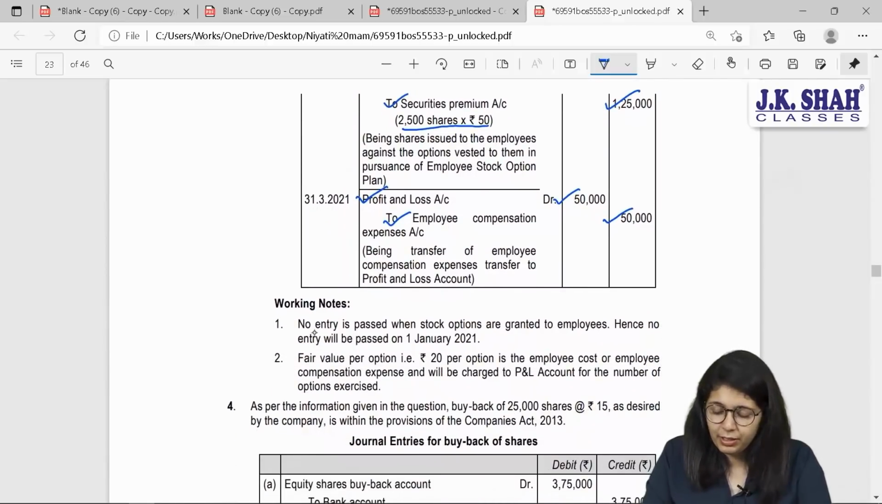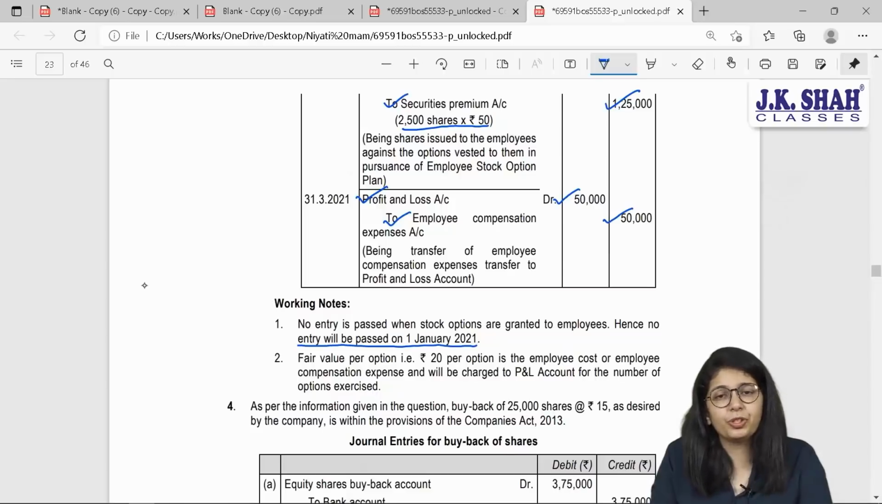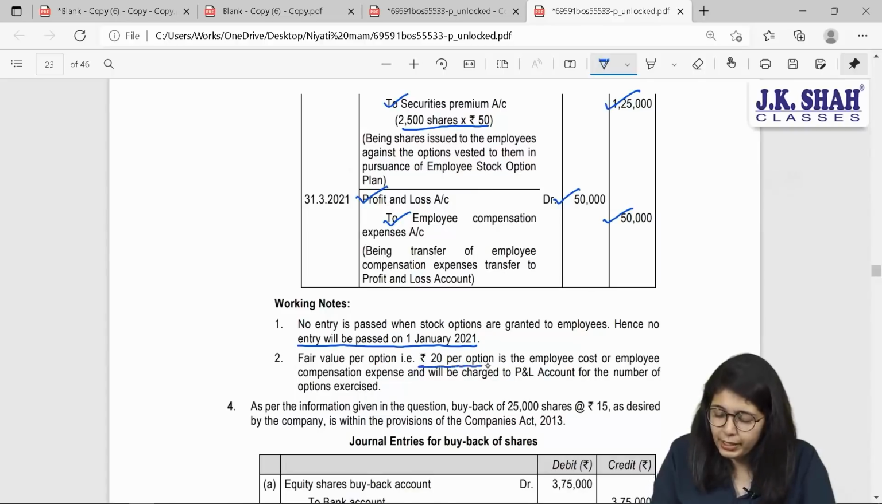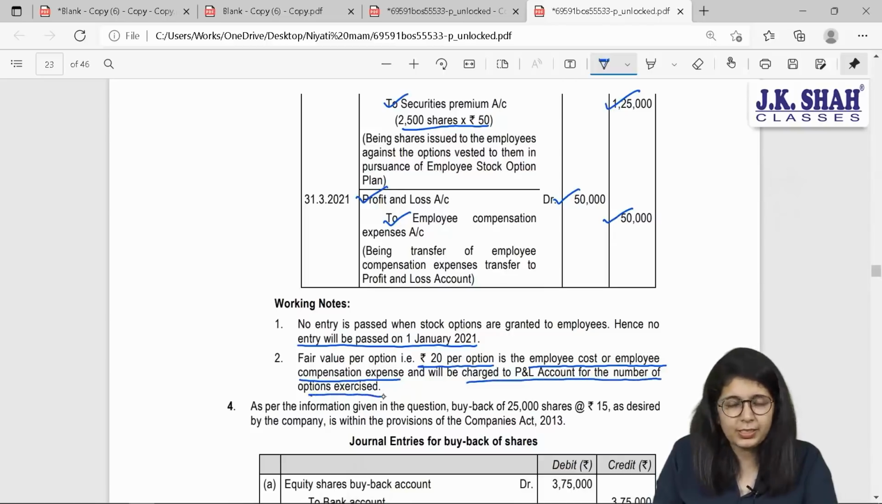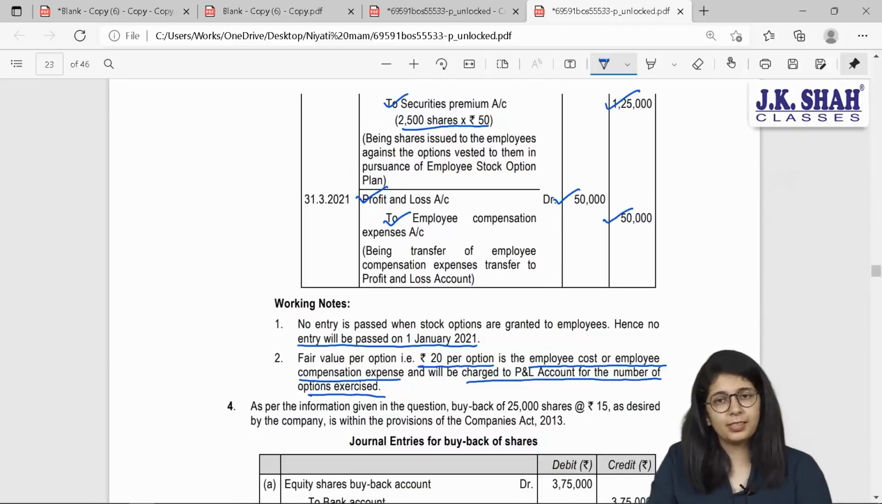What notes have been given? They have mentioned that no entry is passed when the stock options are granted. When did we grant? On 1st of January. Therefore, no entry will be passed on 1st January. We will pass entries on which date? On the last date, that is year-end exercise period. Fair value per option is 20 per option. It is the employer's cost, or employee compensation expense, and will be charged to P&L for the number of options exercised. We have done that. Is this sum simple?